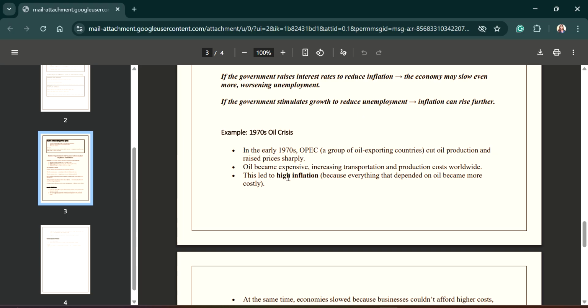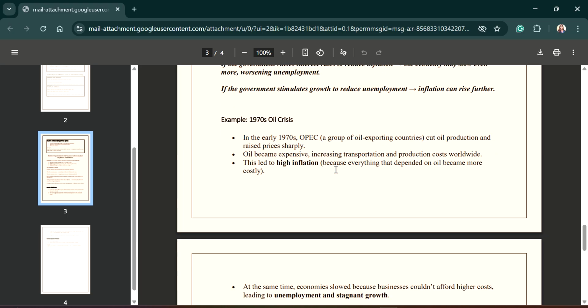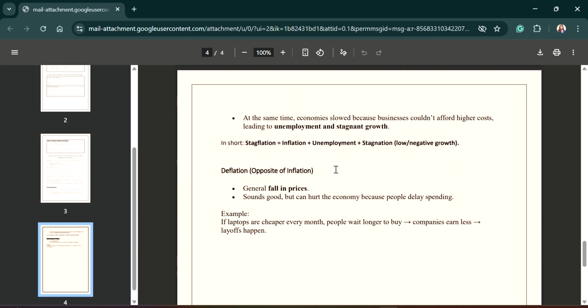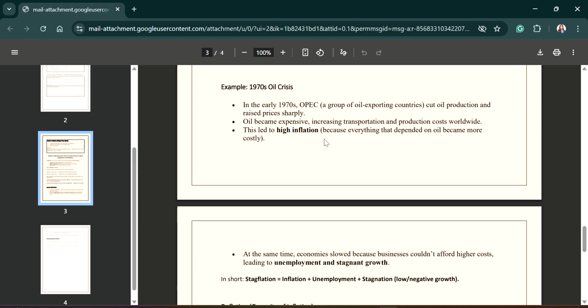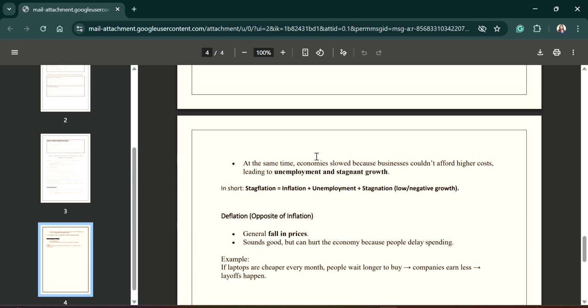There are so many works that are dependent upon oil, and because of this increase in oil price, the inflation rate increased. So in that situation, inflation, unemployment and stagnation, all these three were occurring simultaneously in the 1970s. That was seen for the first time.